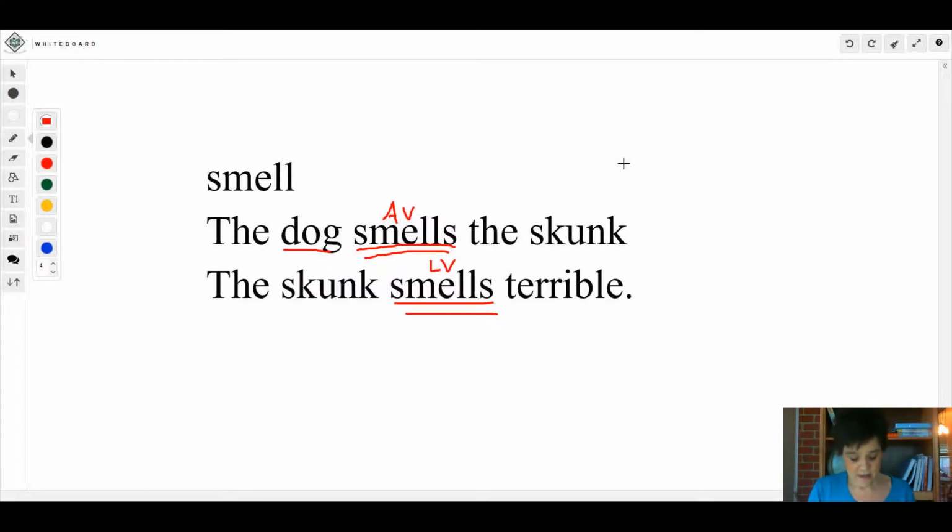There's two sentences. The players look at the coach. The players look happy. In those sentences, the verb they're using is the sense of sight. They're using the word look. In the first sentence, the players look at the coach. In that sentence, is look being done? Is it an action?